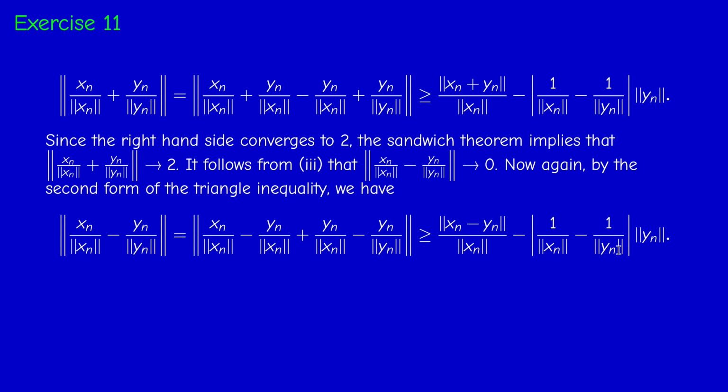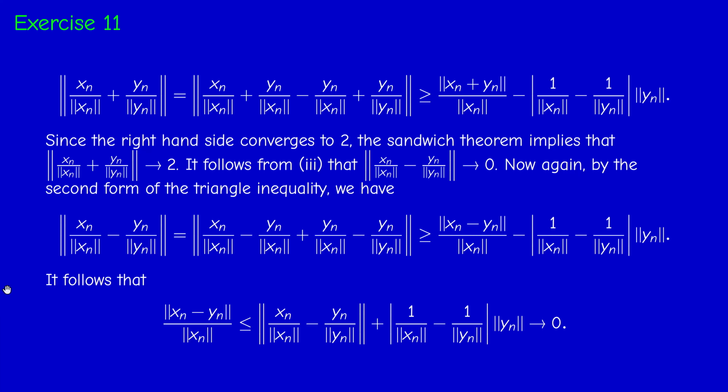Okay, one more step. We use the same trick. We add and subtract yn over the norm of xn, and we use the second form of the triangle inequality. So the norm of this difference minus the norm of this difference. So we get the norm of xn minus yn over the norm of xn minus the absolute value of this difference times the norm of yn. And therefore, if we add this term here, we get that the norm of xn minus yn over the norm of xn is less than this plus.